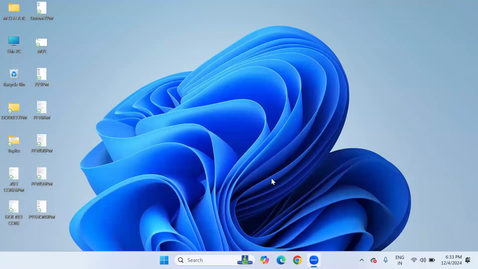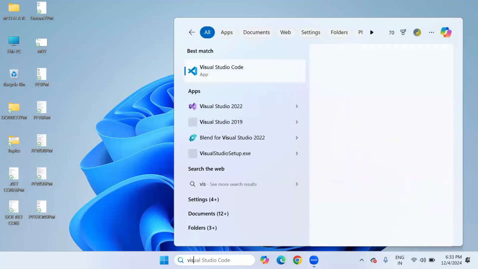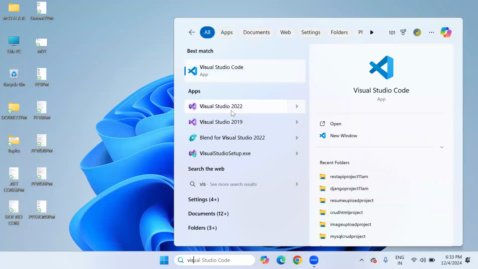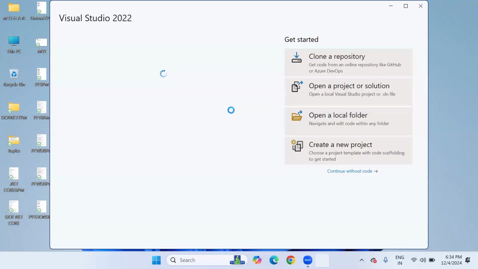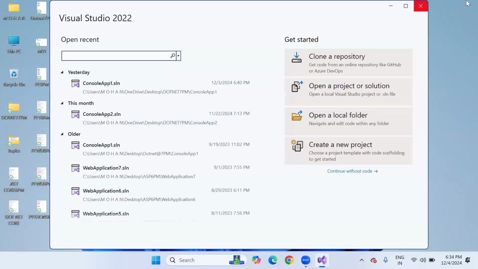So let's open Visual Studio 2022. I already have it, sir. This is the Visual Studio 2022 option. For the first time, I'm going to tell you how to prepare a console application and project, sir.